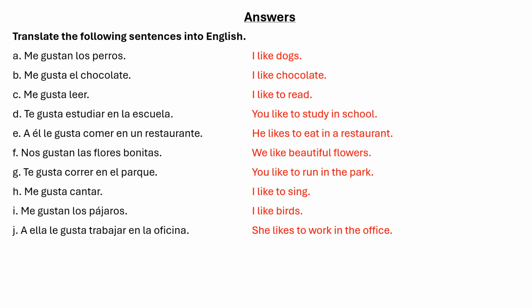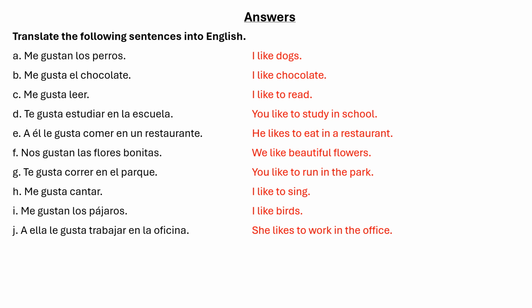Letter E. A él le gusta comer en un restaurante. He likes to eat in a restaurant. Or to him, eating is liked in a restaurant. So what is the thing he likes to do? Eating, right? Comer, a verb, so we use gusta only, the singular form. Then we have nos gustan las flores bonitas. We like beautiful flowers, right? So what do we like? Beautiful flowers. Flowers is a plural noun, so we will put gustan here.